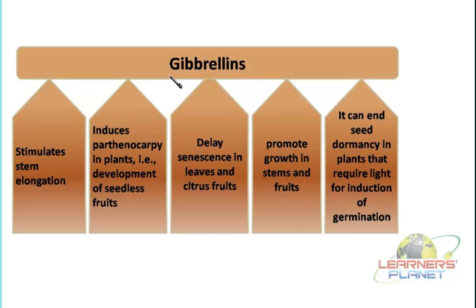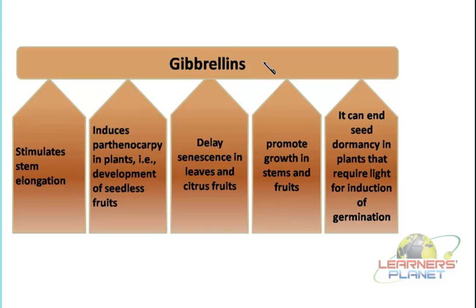The next type of phytohormone is gibberellins. Now these gibberellins are secreted in the meristems of apical buds and the roots. Of course, they are also present inside the young leaves. They are secreted in the young leaves also. So basically these specialized meristematic tissues are involved in the secretion of these gibberellins.